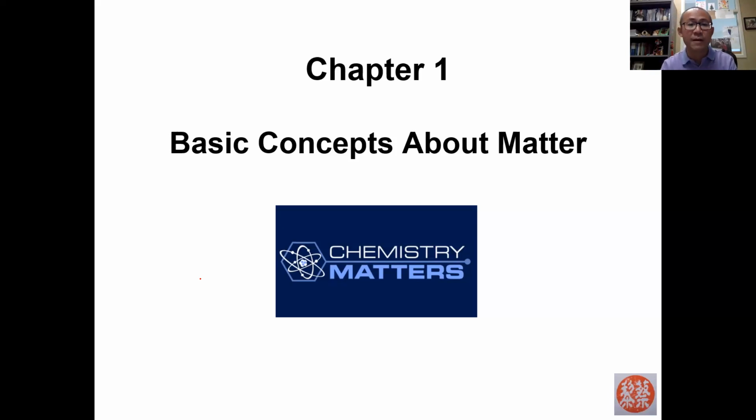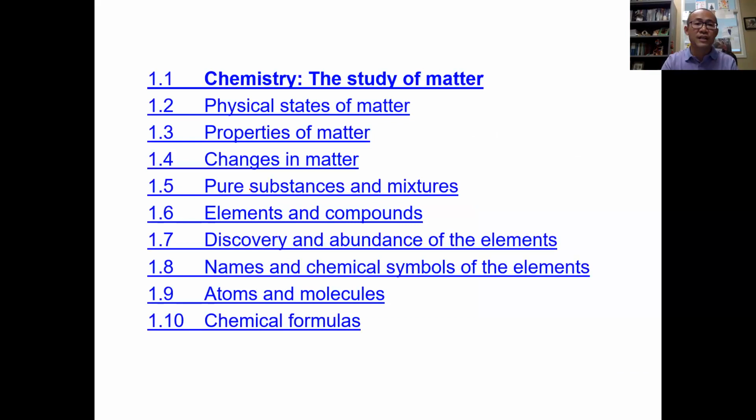So let's get started for chapter 1. In Chapter 1, we're going to study the basic concepts of matter. So basically I'll introduce you to the most fundamental concepts of chemistry, because chemistry is the study of matter. Okay, so first let's take a look at the guideline of this chapter.